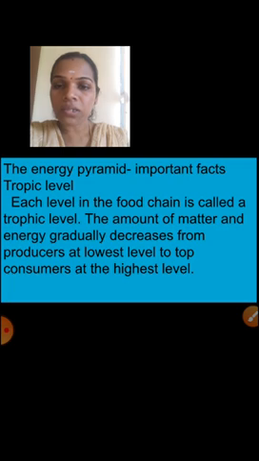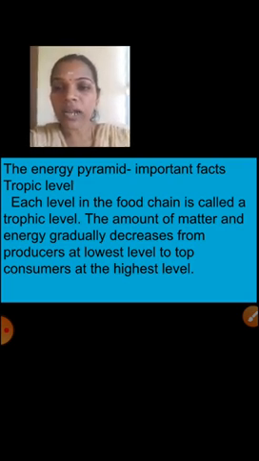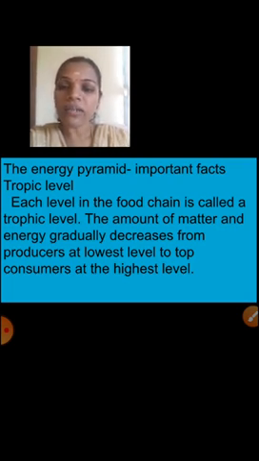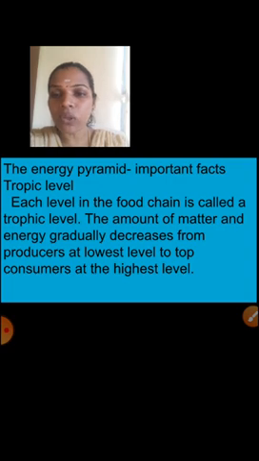Energy pyramid means what? Graphical representation. A graphical representation, and from one trophic level to another trophic level, that energy is what? Decreasing. So that's why finally it looked like a pyramid-like structure. That's why it is called energy pyramid. The amount of matter and energy gradually decreases from one trophic level to another trophic level. Why it is decreasing, and all these things, we are going to discuss in the next session.